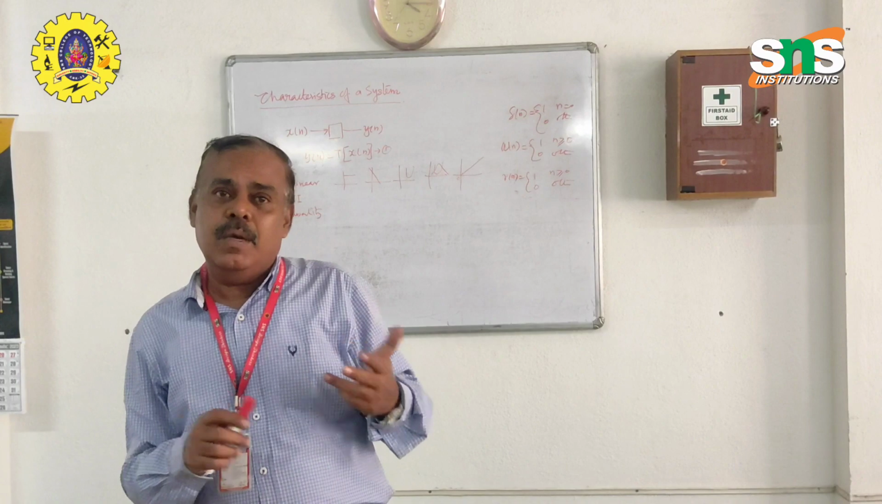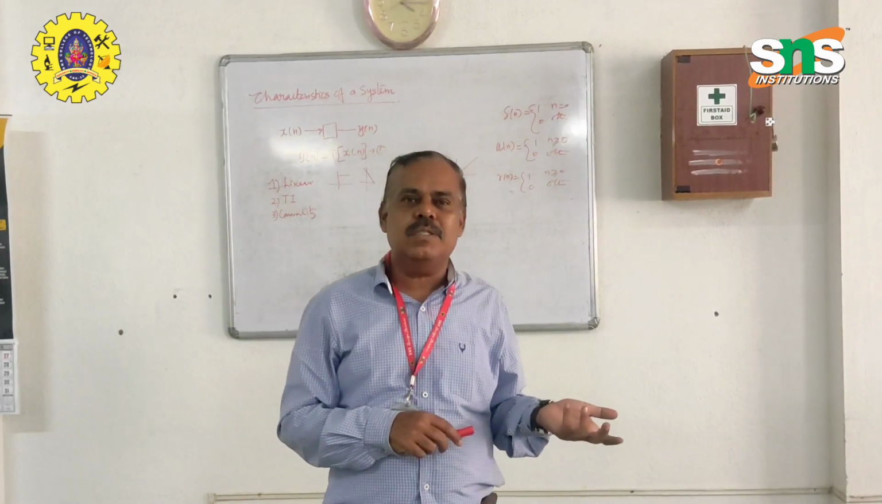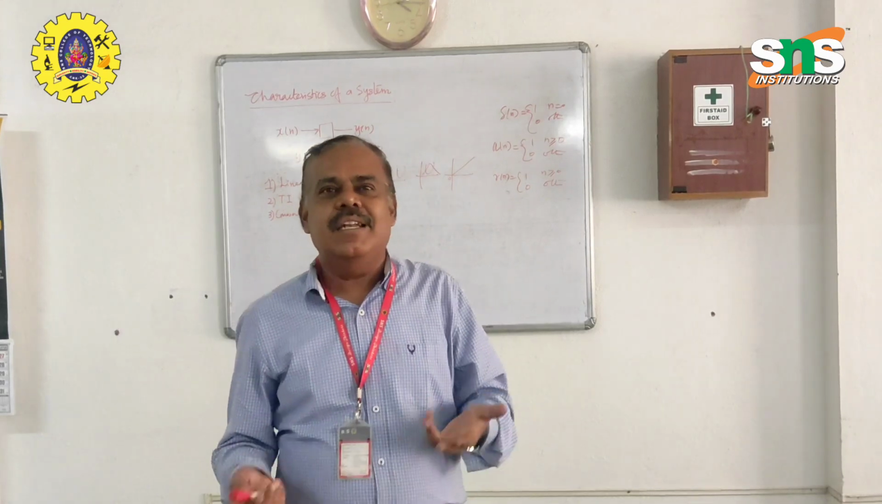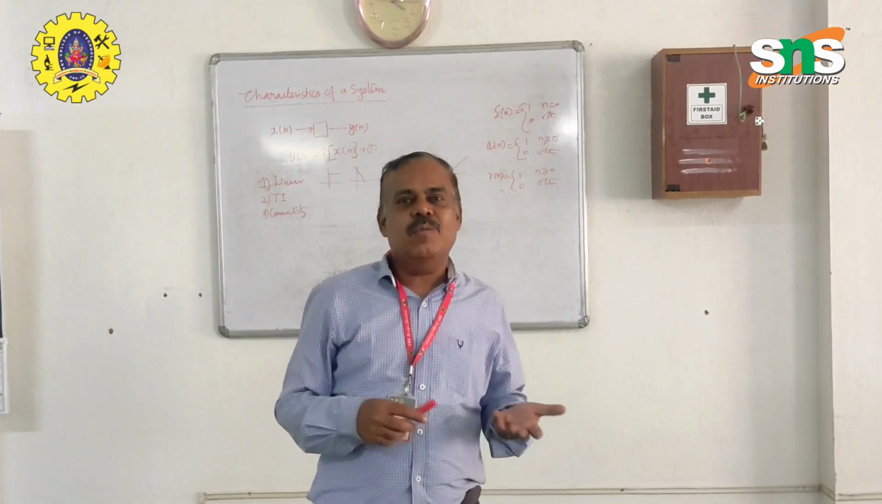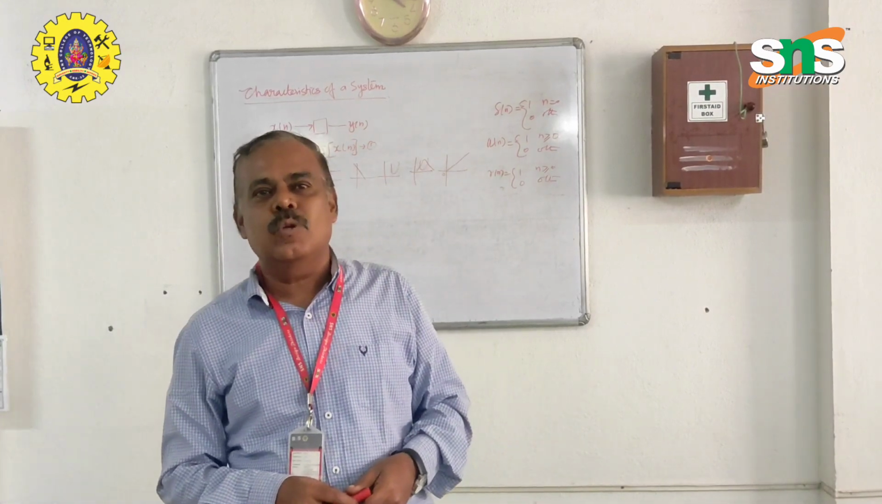And there are two types of systems, as you all know. It may be an open loop system or it may be a closed loop system. What is an open loop system? If there is no feedback, then it is called an open loop system. And what is a closed loop system? If there is a feedback, then it is called a closed loop system.